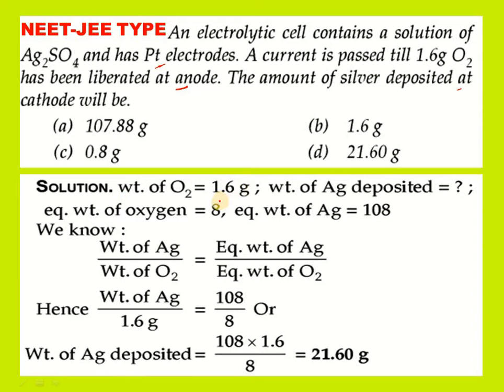The weight of oxygen given is 1.6, and you know the equivalent weight of oxygen is 8. The weight of silver deposited we don't know, but the equivalent weight of silver is 108. It is an approximation, and as per the law, weight of silver by weight of oxygen is equivalent weight of silver by equivalent weight of oxygen. Upon substitution, the weight of silver deposited is 108 into 1.6 by 8. Finally 21.6 grams we got. That is option D, the right option for this question.